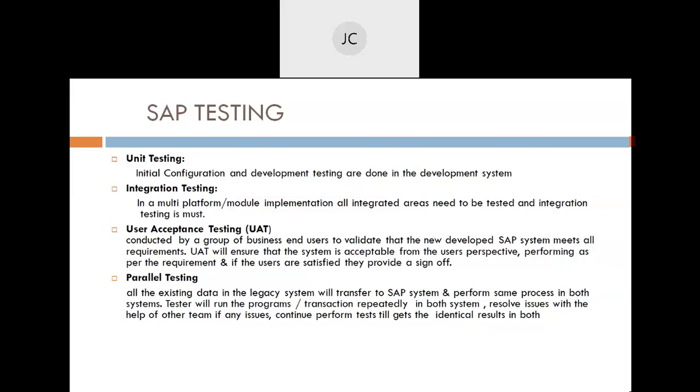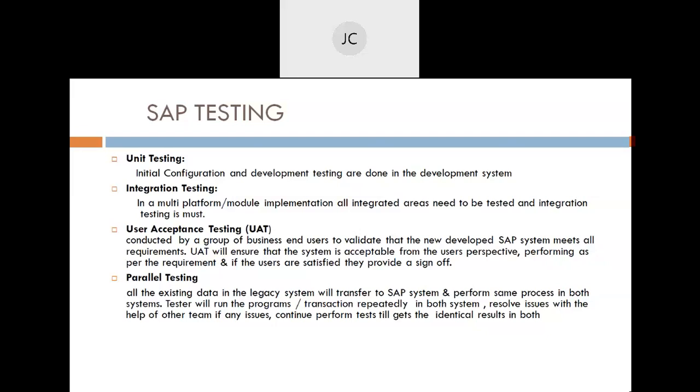So user acceptance testing is a must if you want to move a solution to production. We interact with them, they do the testing, and then we get a proper sign-off from them. Once all things are done, we move our solution to production. Now I have mentioned parallel testing here.